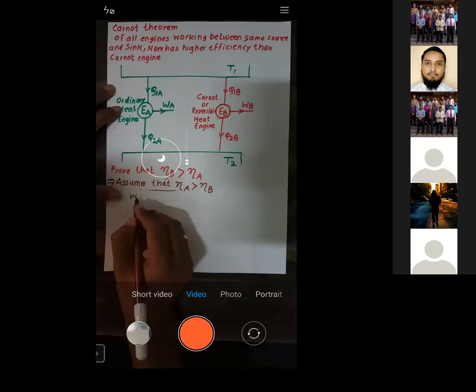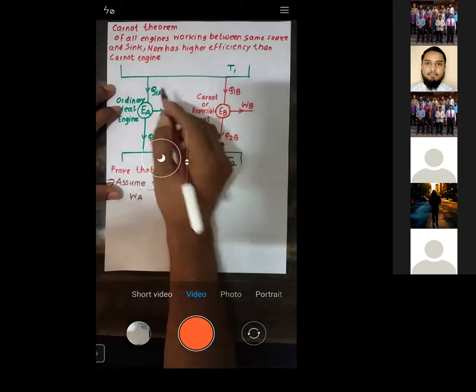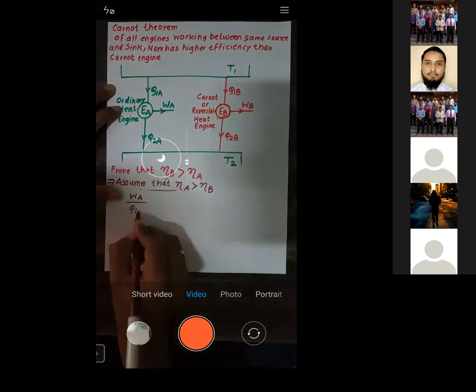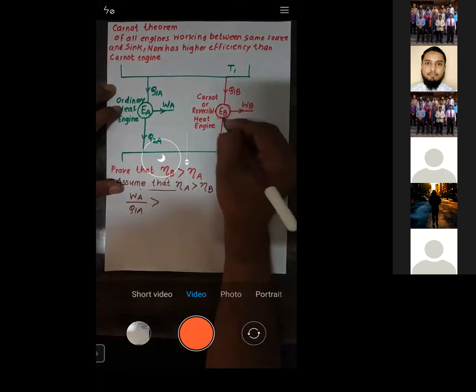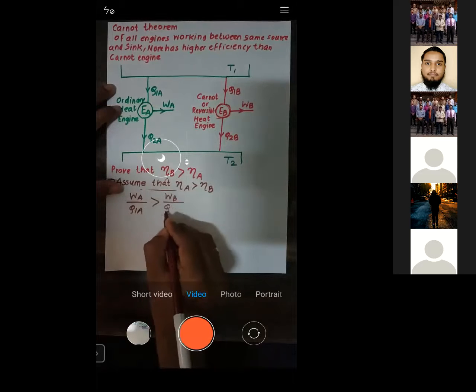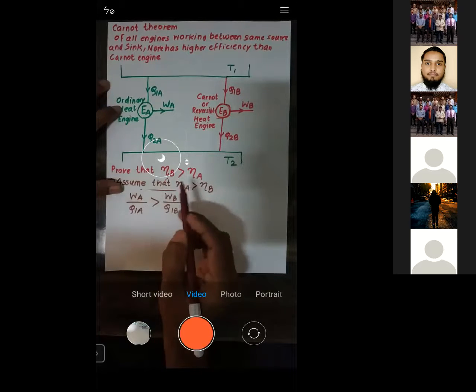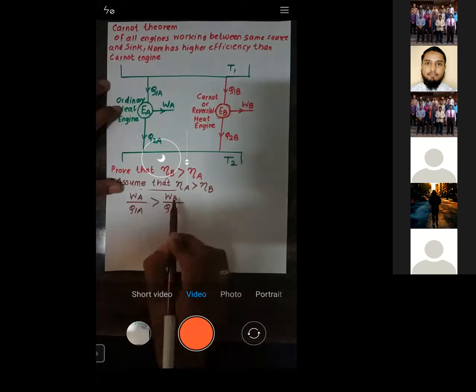How to calculate efficiency? Efficiency of A is given by the work done by A upon the heat supplied. How to calculate efficiency of B? It is the work produced by B upon the heat supplied to B. Efficiency is work done by heat supplied. This is for A, this is for B, right?